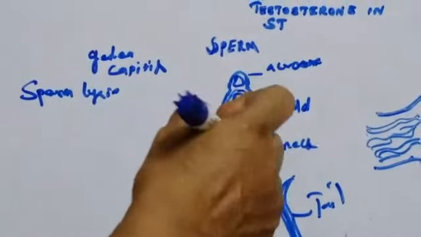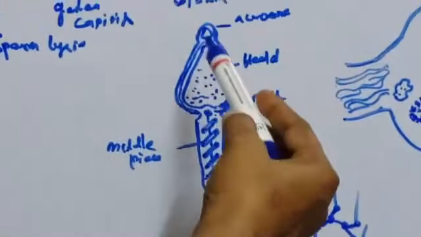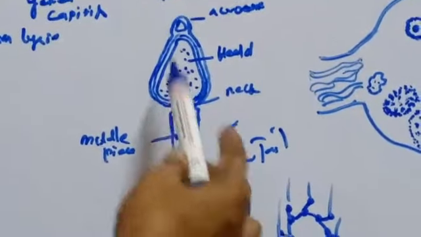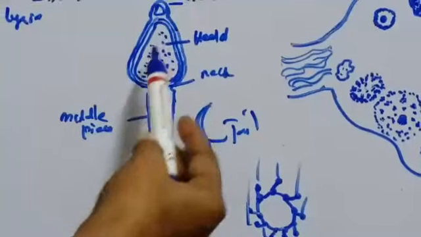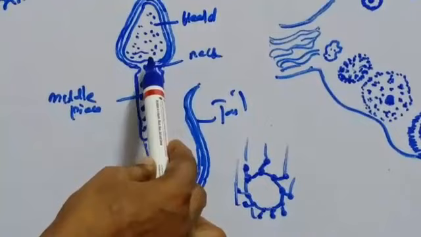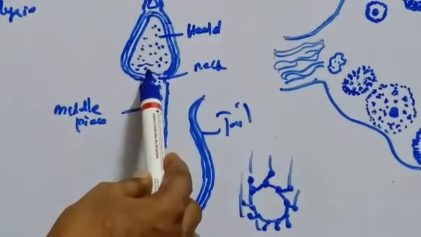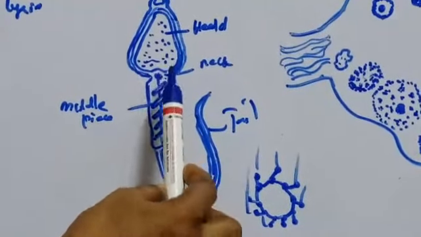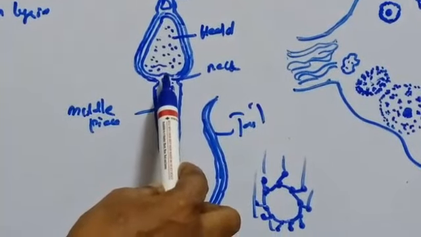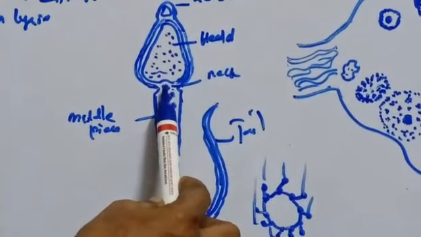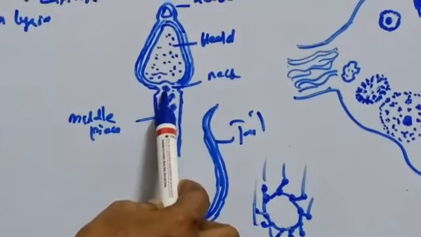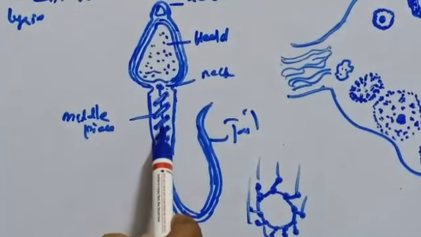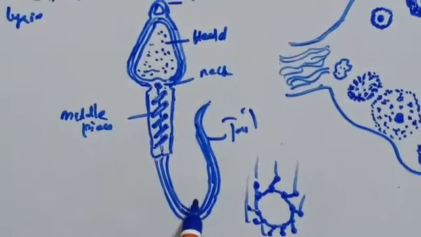Next, in the anterior part of the middle piece, the neck is present. The neck region is narrow. It contains the proximal centriole and also the distal centriole, otherwise called the distal centriole basal body. You can see the axial filament, which begins behind the distal centriole. This axial filament passes through the middle piece and extends into the tail.